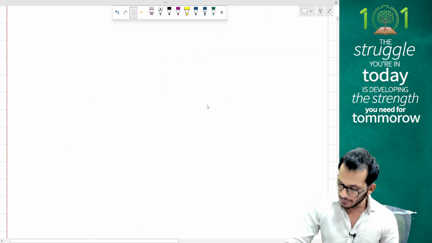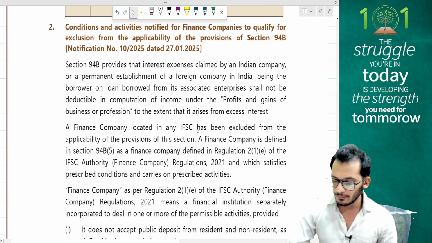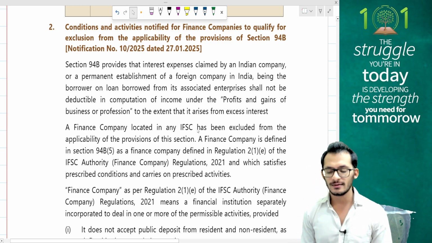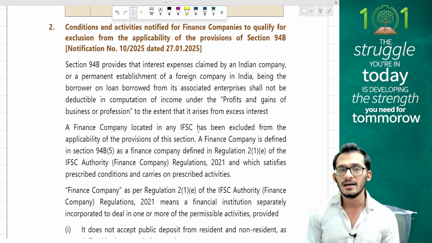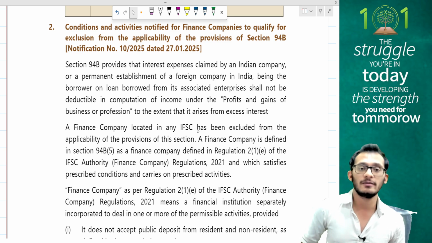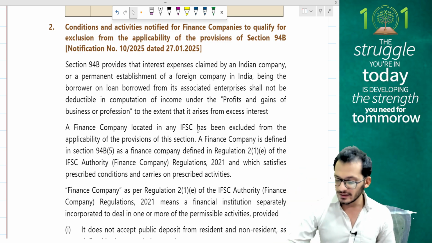Yes. The last thing I believe, people, is your section 94B. So we're looking at this very, very quickly. The 94B provisions: conditions and activities notified for finance companies to qualify for the exclusion of applicability of section 94B. 94B, as you know, is thin capitalization. If I have any kind of interest coming from an AE exceeding 30% of the EBITDA, I will have to disallow that interest. That provision has been discussed with you.